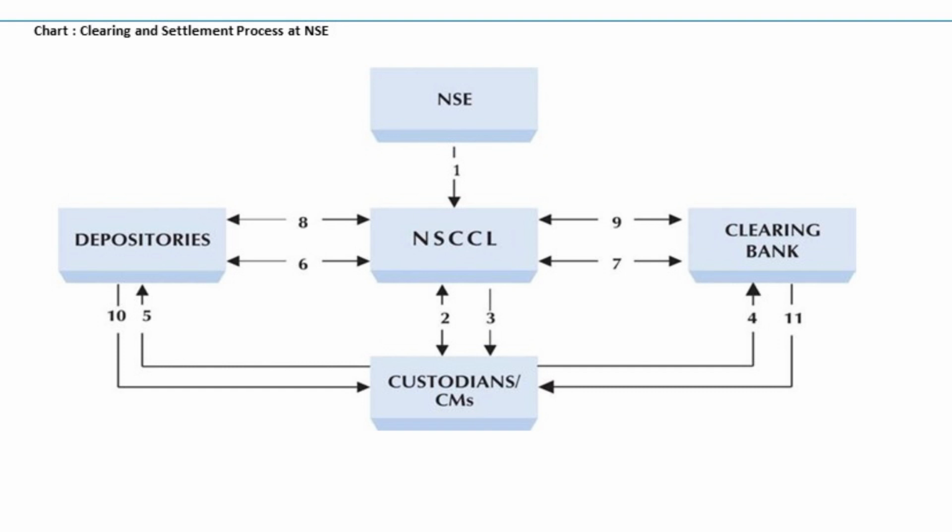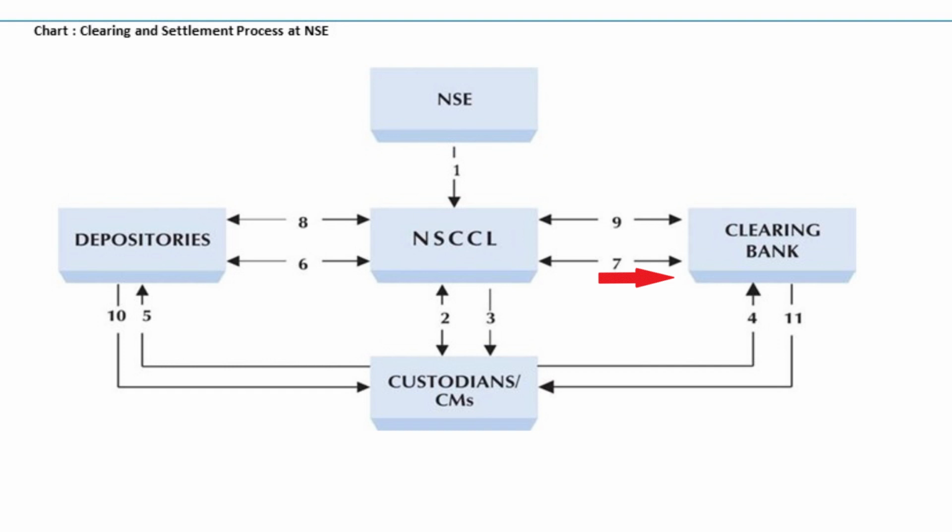Then the third step is download of obligations and pay-in advice of funds or securities. Then fourth is instructions to clearing banks to make funds available by pay-in time. Then fifth is instructions to depositories to make securities available by pay-in time. Then sixth is pay-in of securities, that is NSCCL advises the depository to debit the pool account of custodians and CMs and credit its own account, and the depository does it. Then seventh is pay-in of funds.